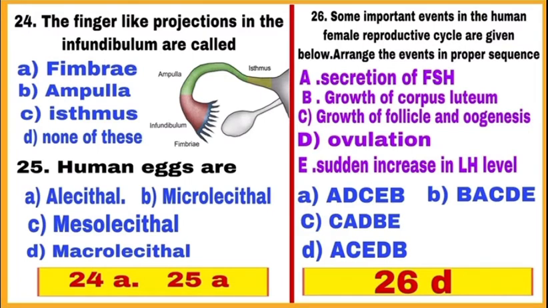Third step is E, sudden increase in LH level. Fourth step is D, ovulation. Fifth step is B, growth of corpus luteum. So, the correct sequence of events is A, C, E, D and B. So, the right option is D, mark D.